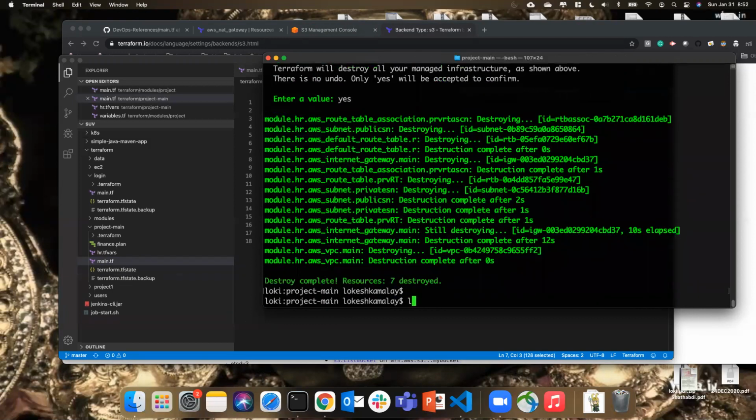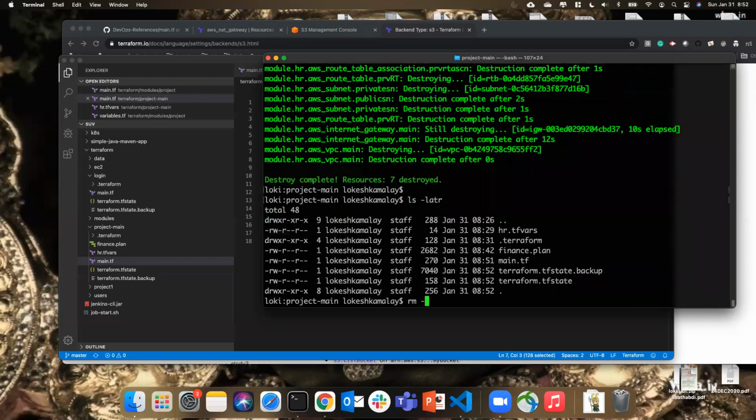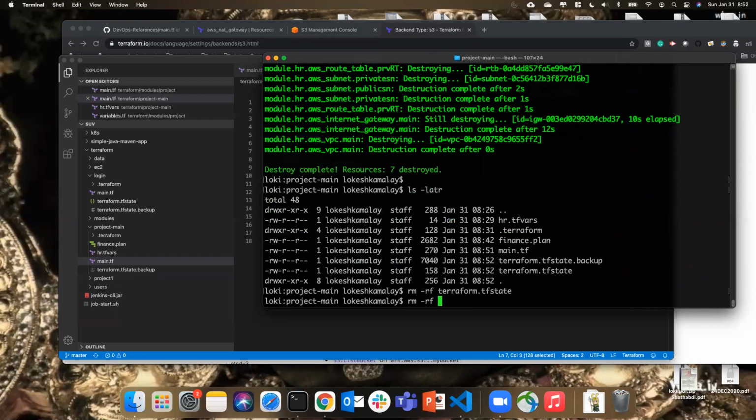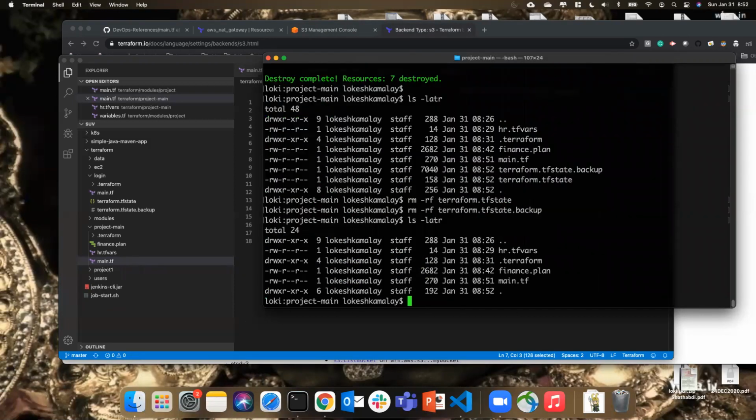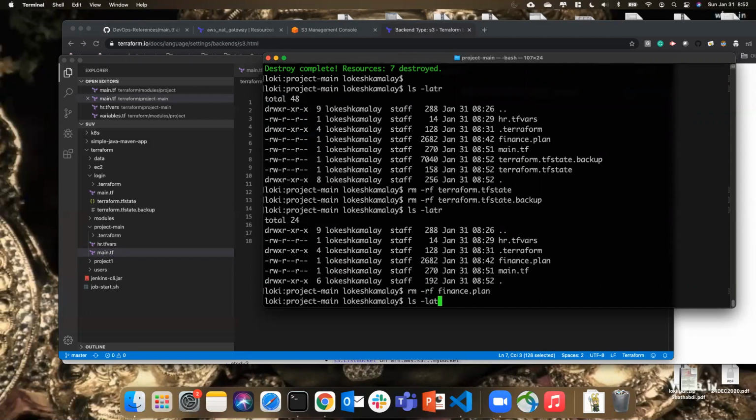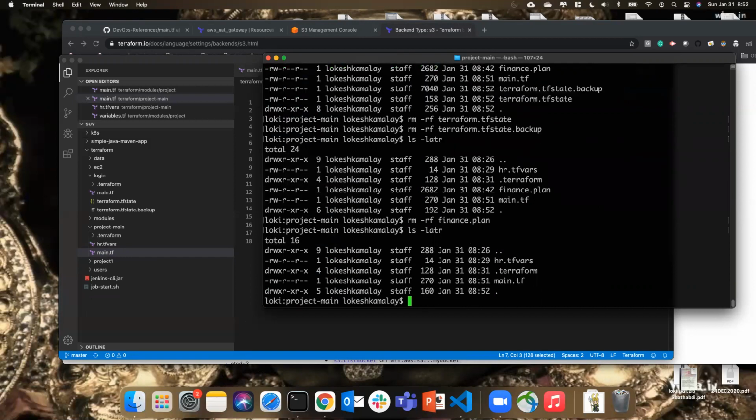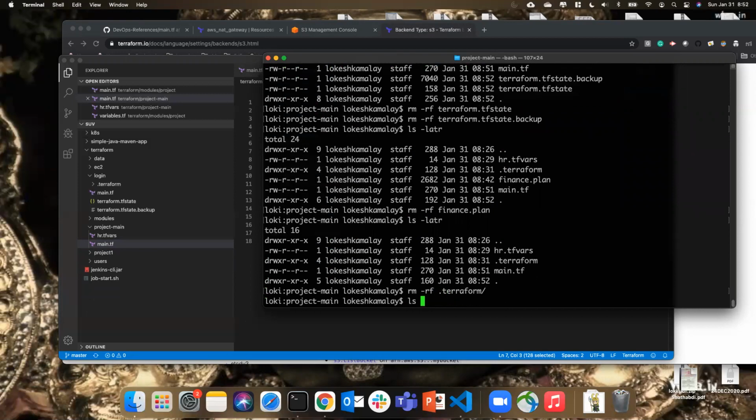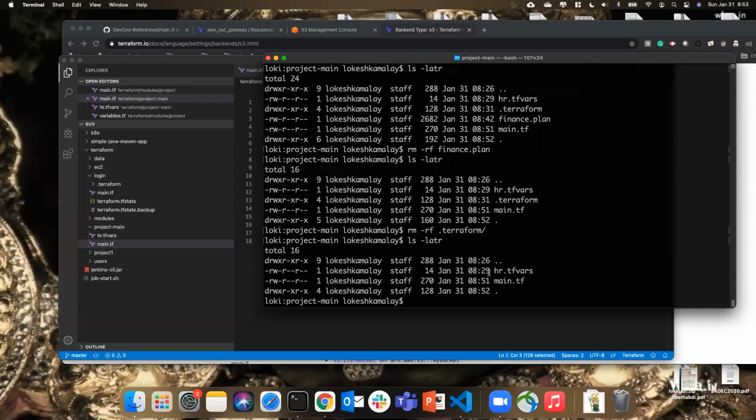Yep, it's done. So now let me delete all the state files to be on the safer side. Okay, so I don't have any state files. So they are all now new. See, they're all new, nothing. So let me also delete the .terraform as well, because we are changing the backend, it will complain. So let's assume that we are all new now, everything is new.